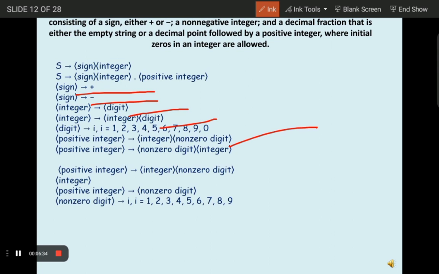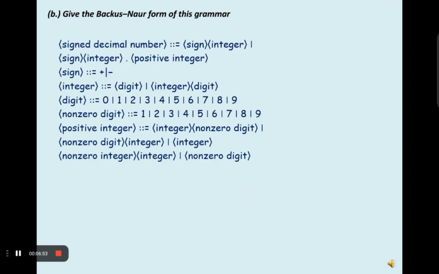These all are the representation. So overall, this grammar ensures that signed decimal numbers are generated with the appropriate structure, including the presence of a sign, a non-negative integer, and an optional decimal fraction. Now let's see the BNF of this.